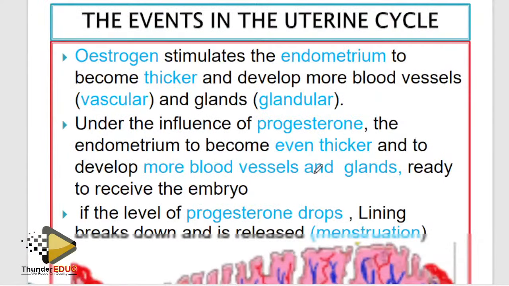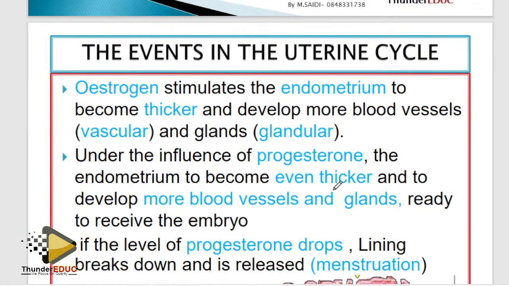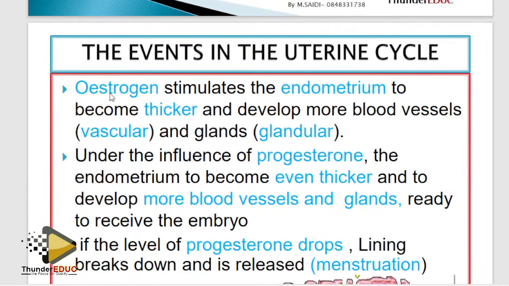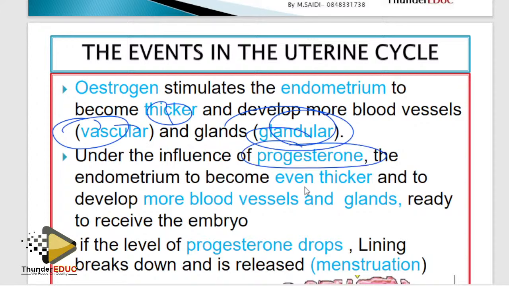Don't stress yourself, guys. Uterine cycle: the hormones we produced here, they come and work here. Estrogen stimulates the endometrium to become thicker, vesicular, and glandular: thick, more blood vessels, more glands. Simple. And then progesterone, remember we said that it is produced from the corpus luteum, makes the endometrium more thicker, more vesicular, and more glandular. We want to see this word, more. That's it. The uterine cycle is done.